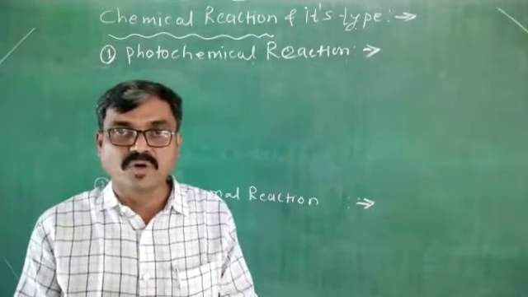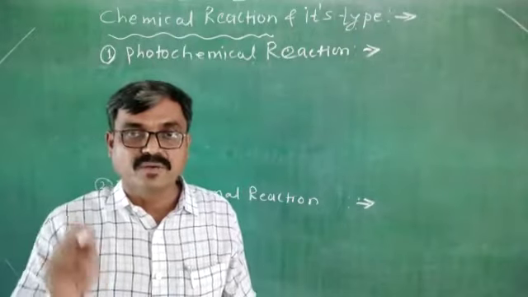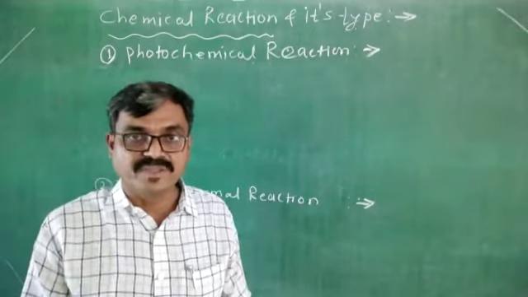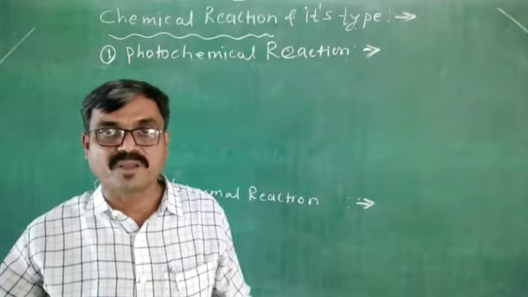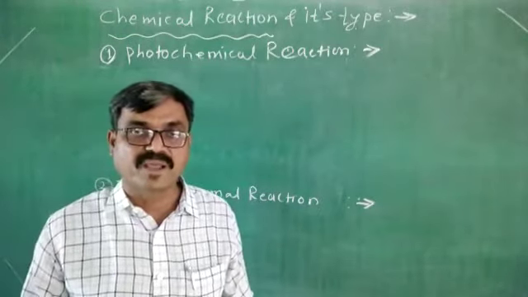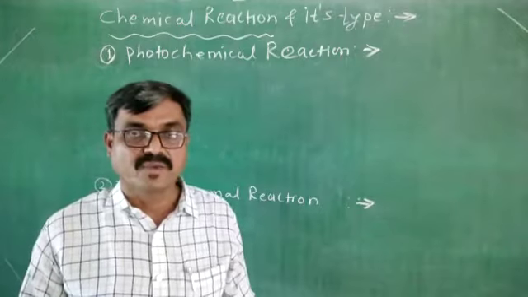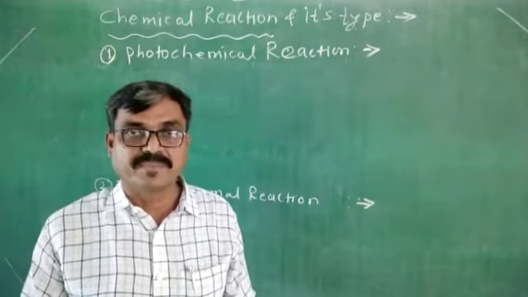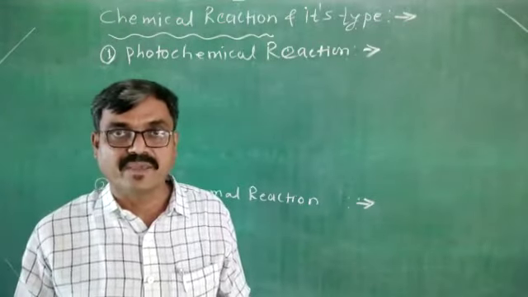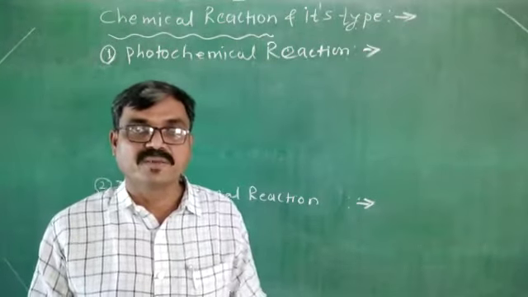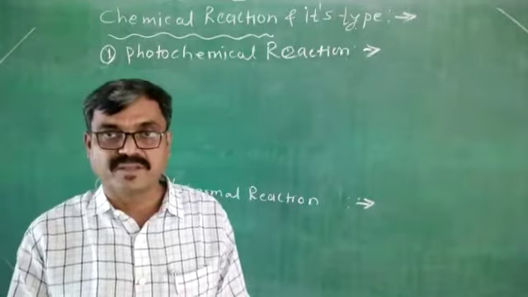Further, in photochemical reaction, immediately after absorption of light, the first step of the photochemical reaction takes place. That is the primary photochemical reaction. Later on, the second step is the secondary photochemical reaction. In this way, this is about the photochemical reaction.